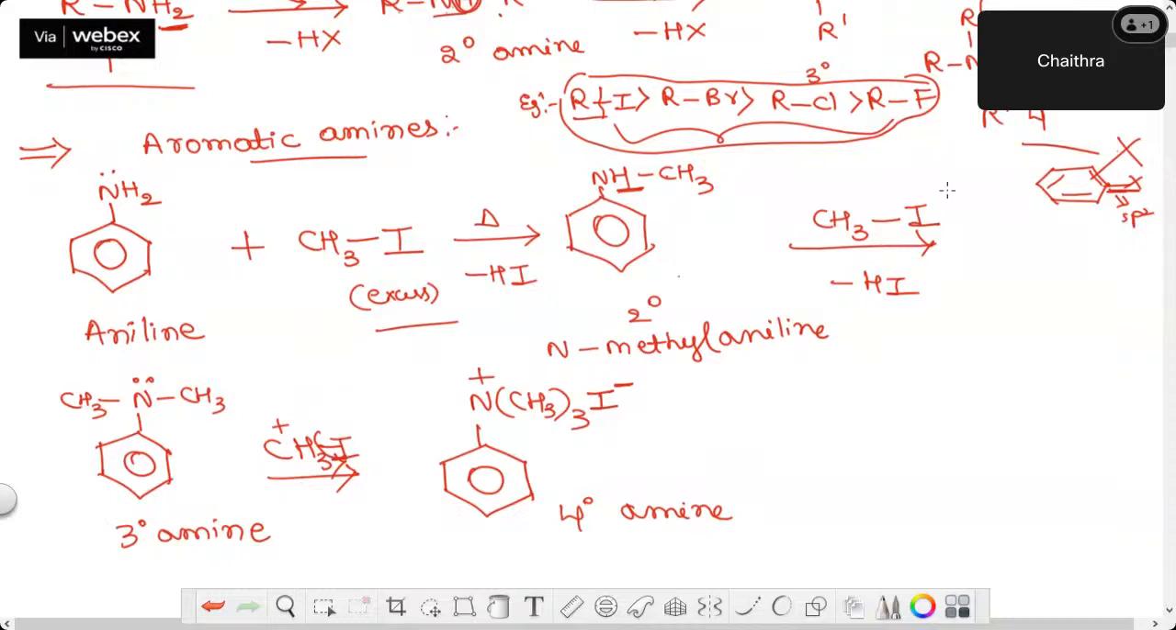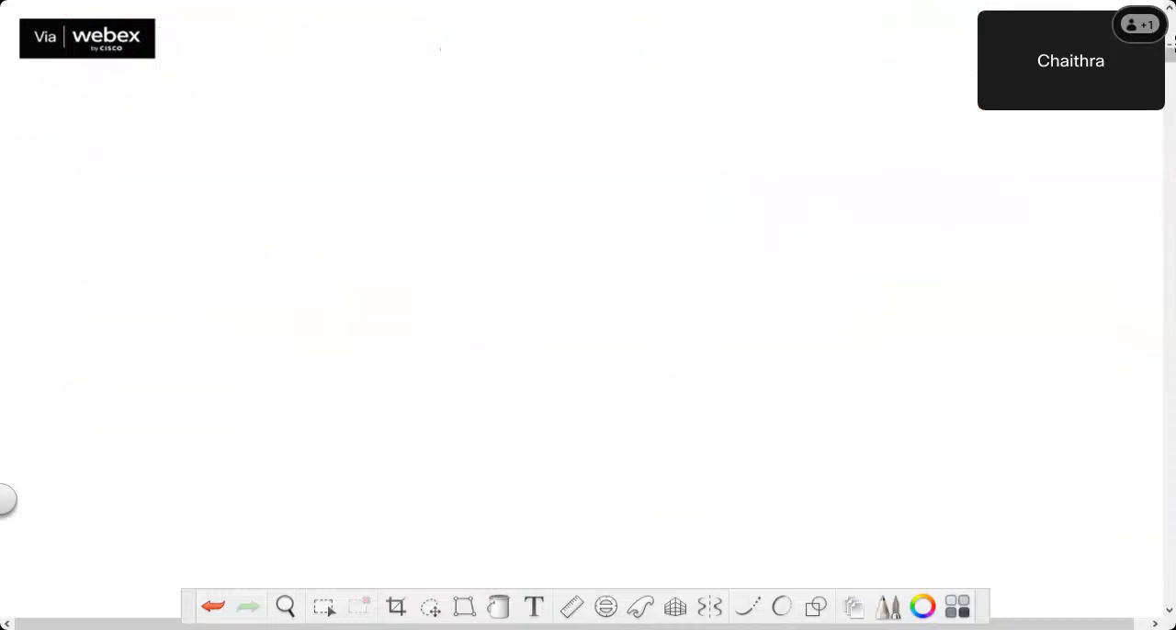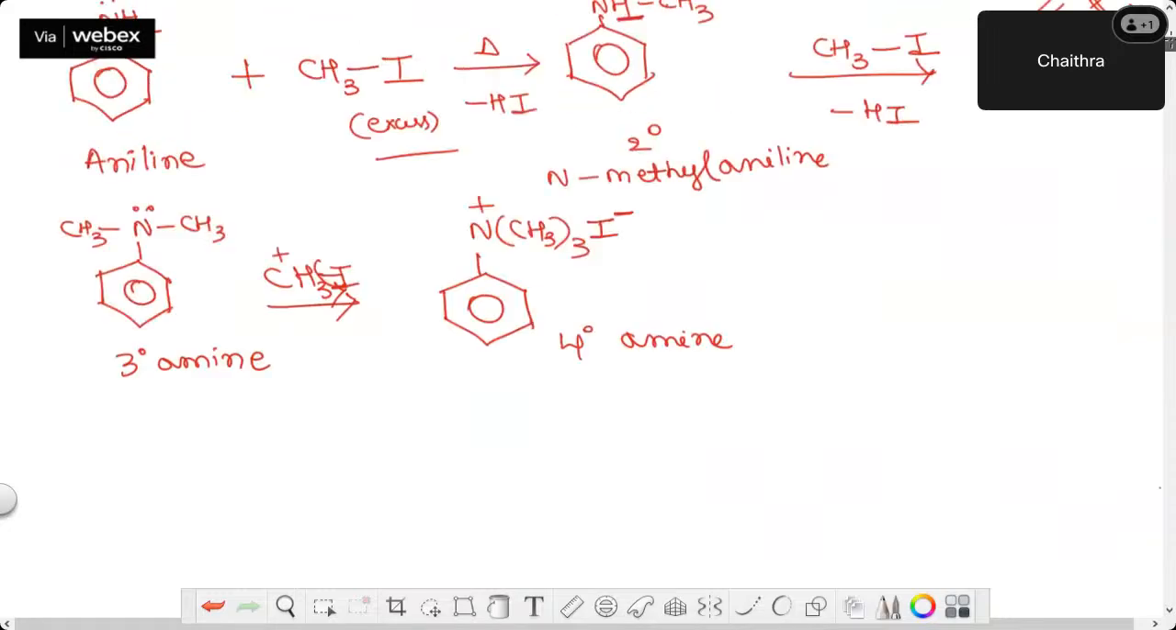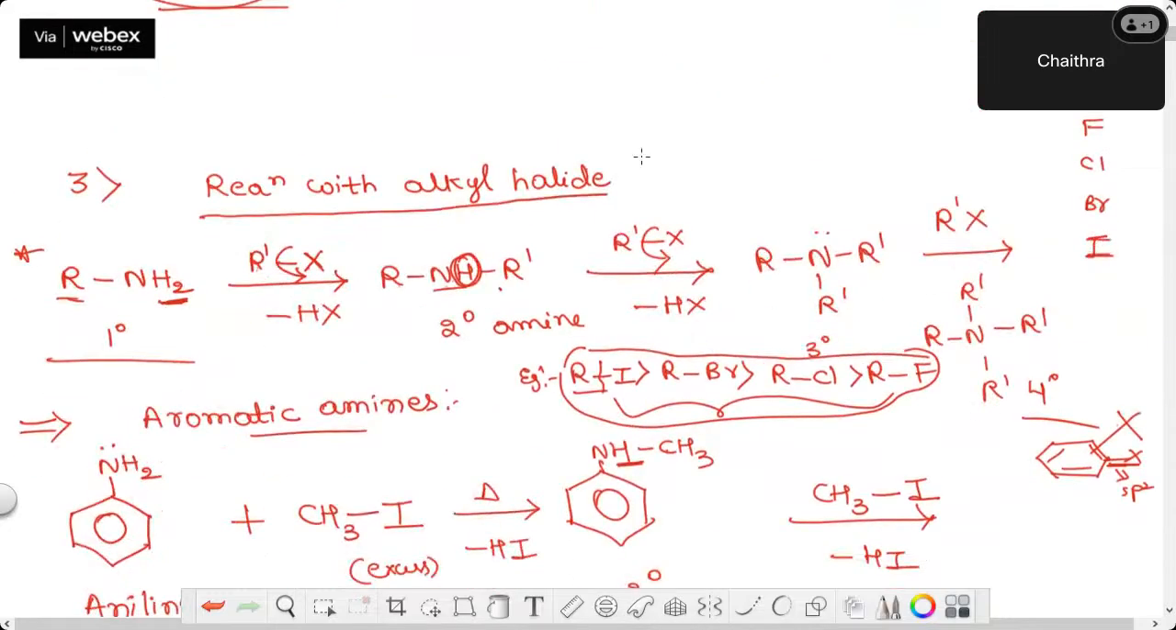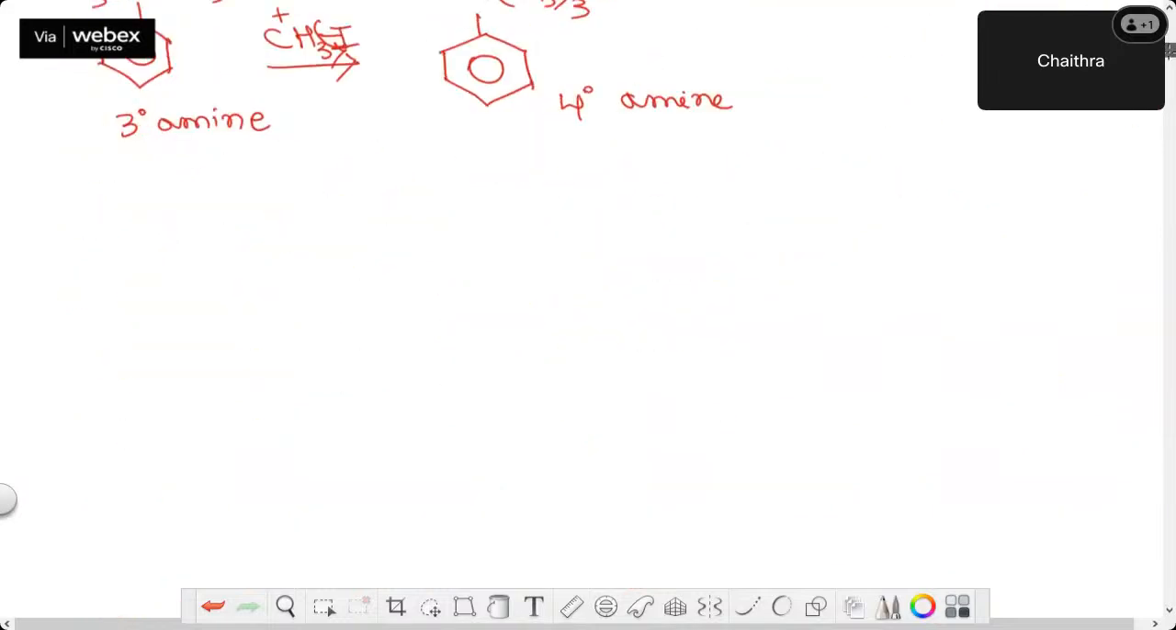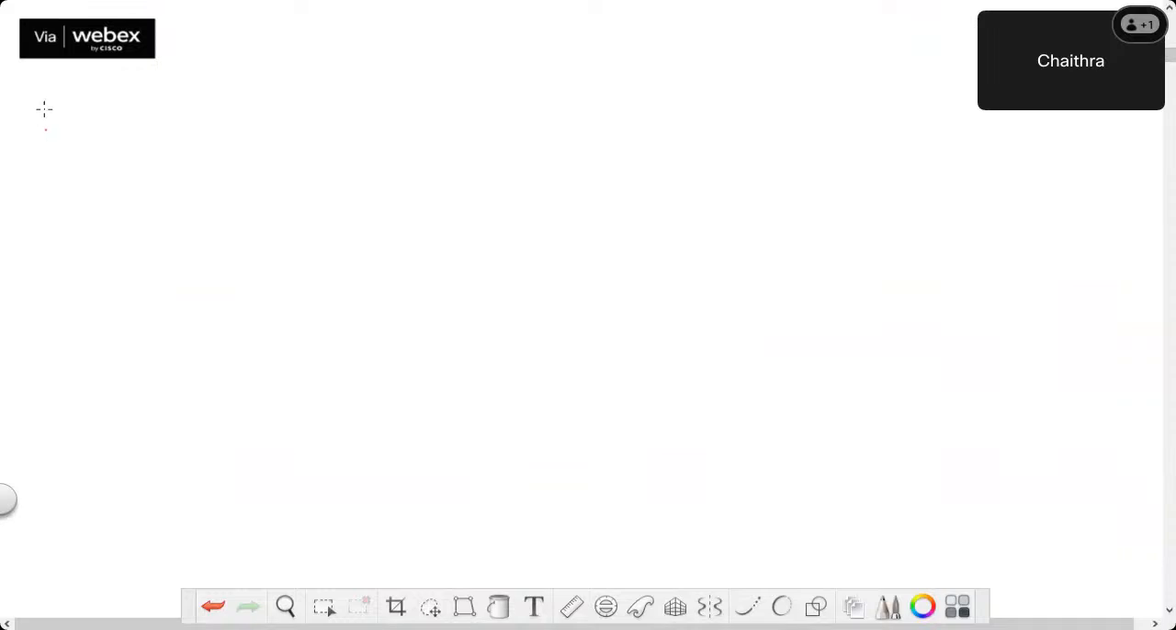Or else simply you can call this method in general as what? What, guys? You're introducing every time what groups? Can you tell me? You are introducing alkyl groups. That's why it is called alkylation. Okay. Yes. Now, next reaction. We'll move ahead.